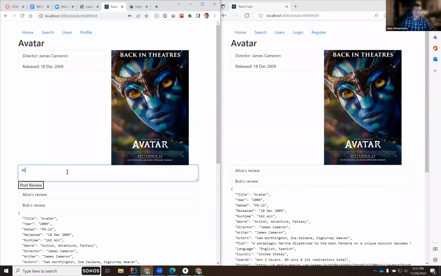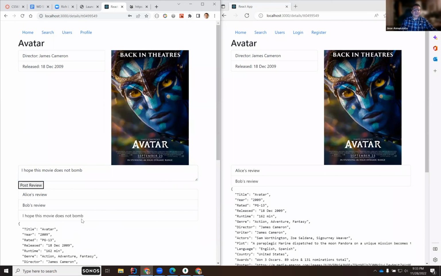So Alice says, I hope this movie does not bomb. Post the review, and there it is. It's being added. If I refresh, notice that the reviews are there, and I'm still logged in.